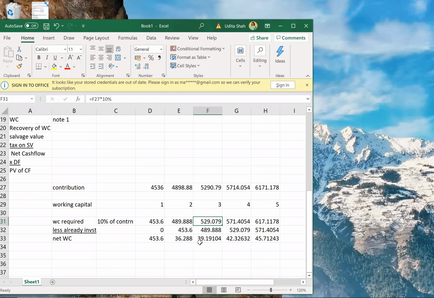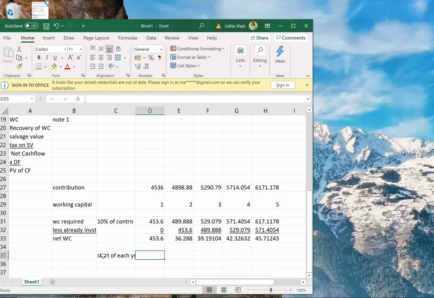If you have got these answers, my actual working capitals will be 453.6, 36.2, 39.1, and so forth. Now these are from year 1 to 5, but working capital was at start of each year.